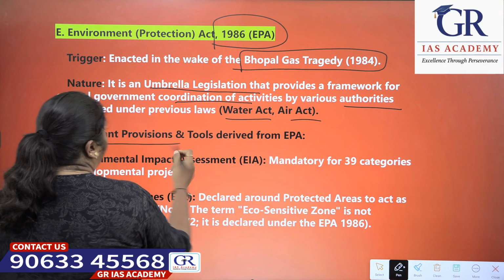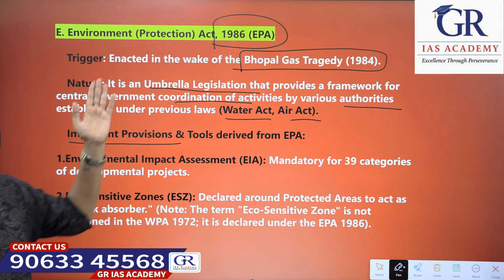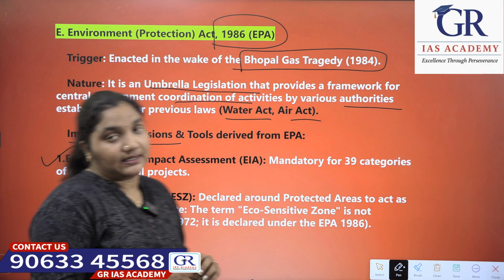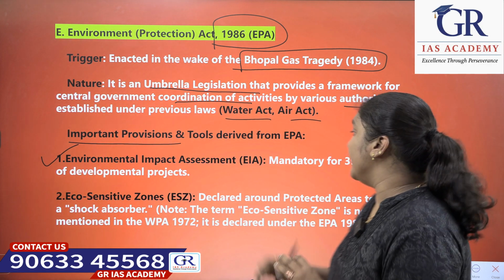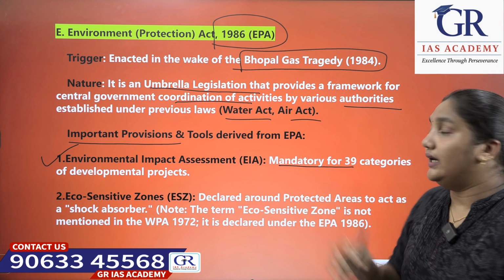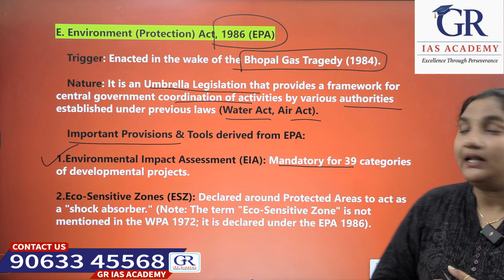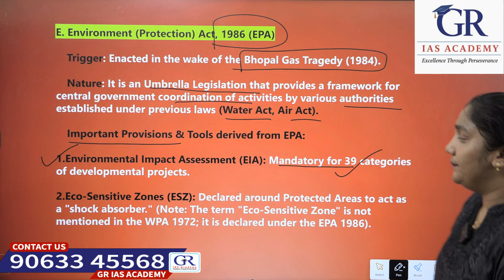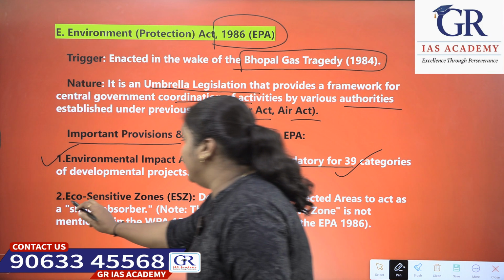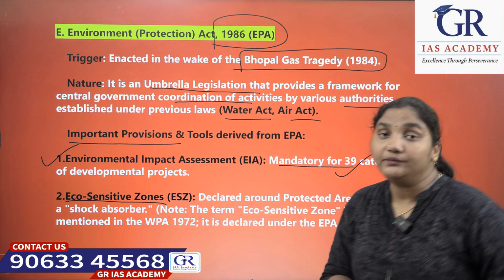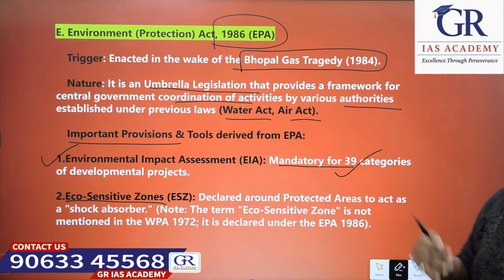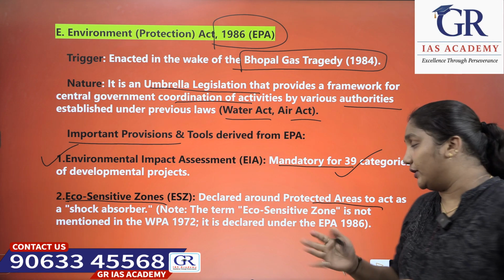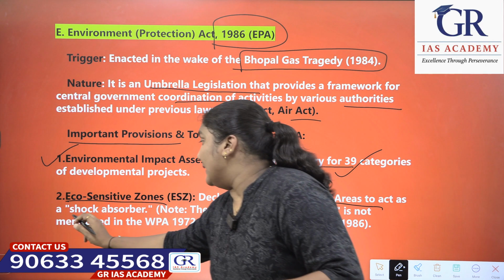Okay. Let's see the important provisions and tools derived from this Environment Protection Act. The first one is Environmental Impact Assessment, which is mandatory for 39 categories of developmental projects. Next is the eco-sensitive zones, which are declared around protected areas as shock absorbers.